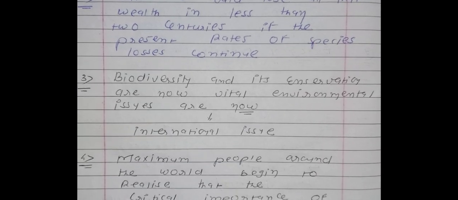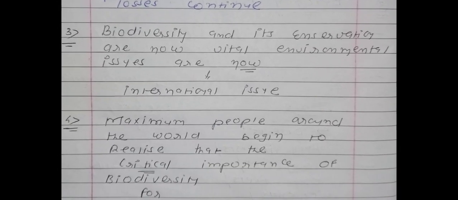Now see point number 3. Biodiversity and its conservation are now a vital environmental issue for all countries. So nowadays it is an international issue. What is the international issue? First is biodiversity and second is its conservation.